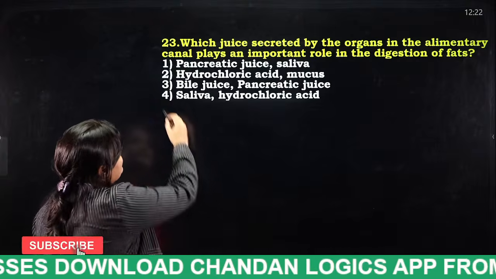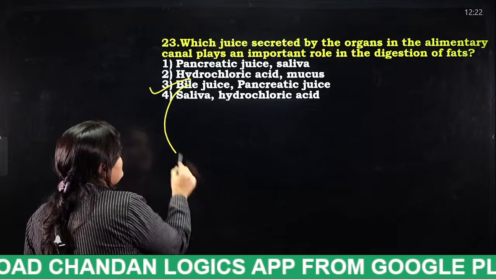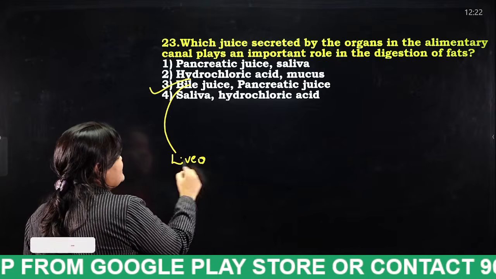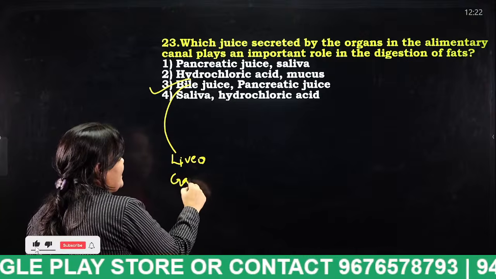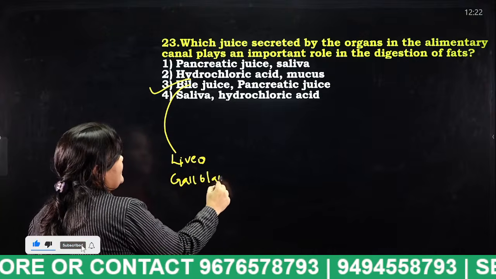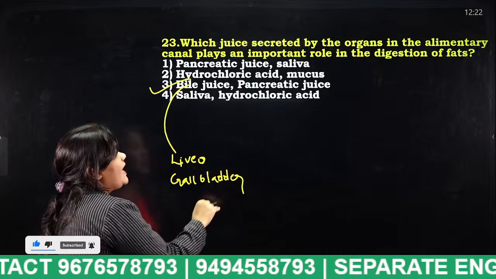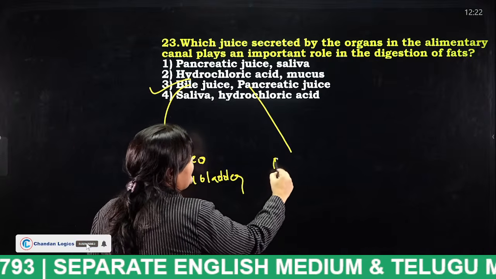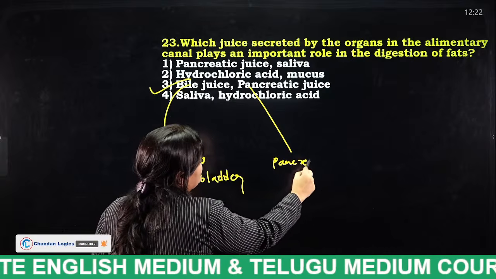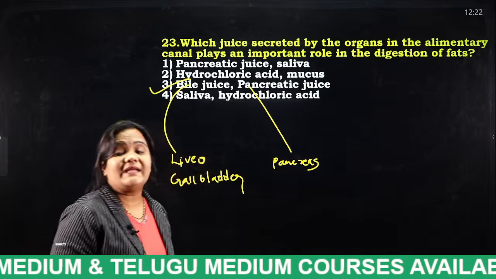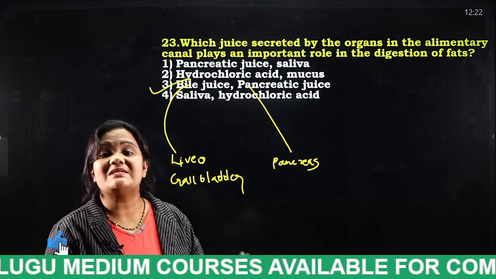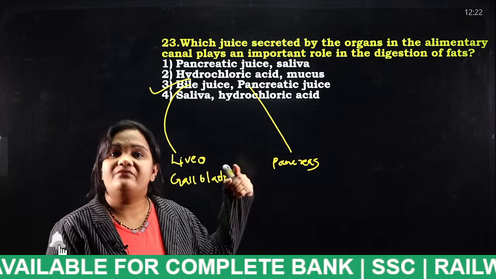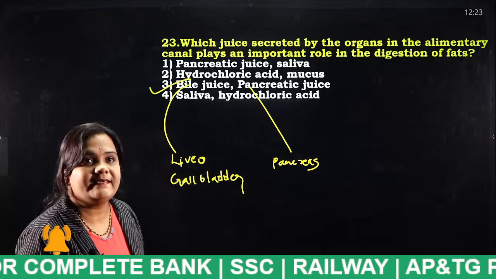Very good. Bile juice and pancreatic juice. This bile juice is released by the liver. Okay, and sometimes it is stored in the gallbladder. It is really secreted by the liver and it is stored in the gallbladder. Pancreatic juice is released by what? Pancreas. Okay, this pancreas releases one enzyme. What is that enzyme? Known as lipase, and that is used for the digestion of fats. Okay, yes.